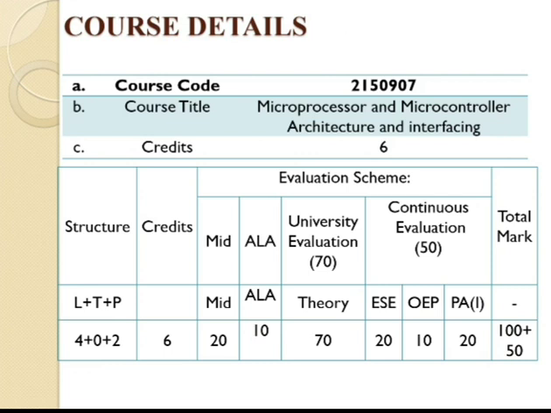Then the next category is continuous evaluation, having 50 marks. This contains ESE, the external viva, OEP, the open-ended problem, and PA, which is the internal marks. External viva has 20 marks, open-ended problem has 10 marks, and internal marks are 20. So the total is 100 plus 50, that is 150 marks for this subject.